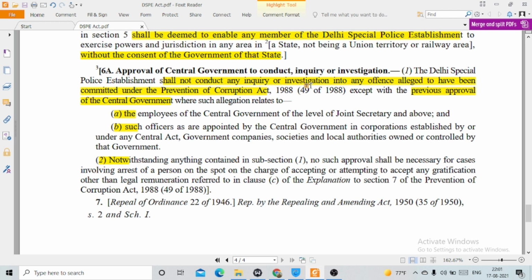Suppose a member of the Delhi Special Police Establishment doesn't need any such approval prior to making an arrest if that person is caught on the spot on the charge of accepting or attempting to accept any gratification other than legal remuneration, that means which is not legal remuneration as defined under clause C of the explanation to section 7 of the Prevention of Corruption Act.